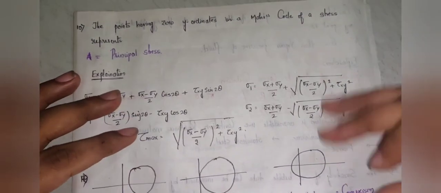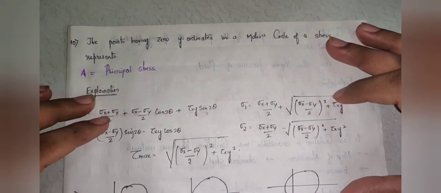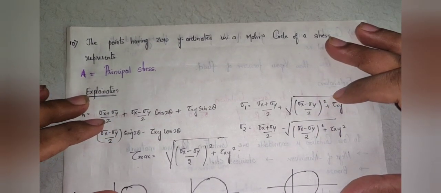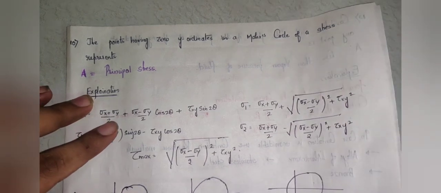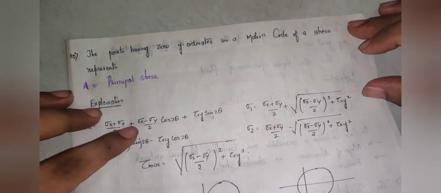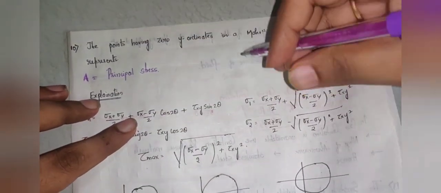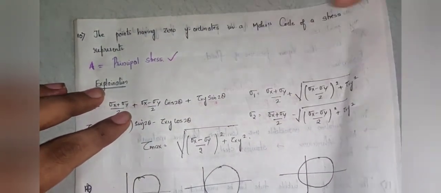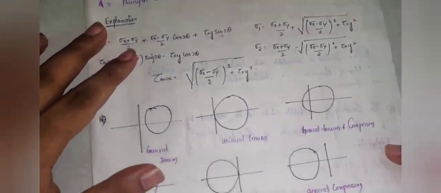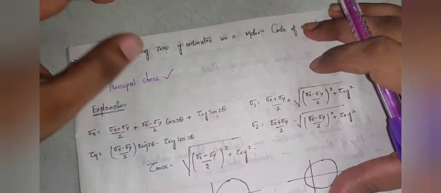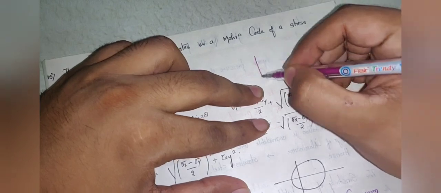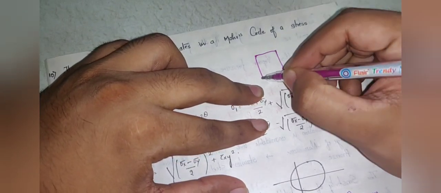The next question is, the points having 0 y coordinate in a Mohr circle of a stress represent. So the correct answer is principal stress. The correct answer is principal stress. So in principal stress, you have to be very careful about the